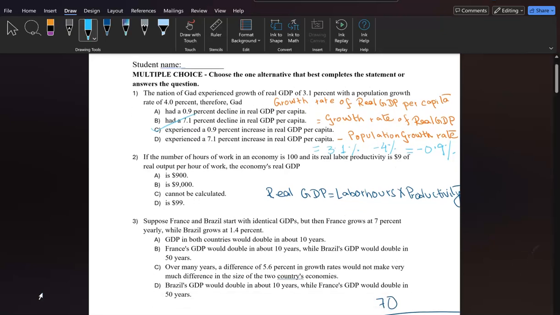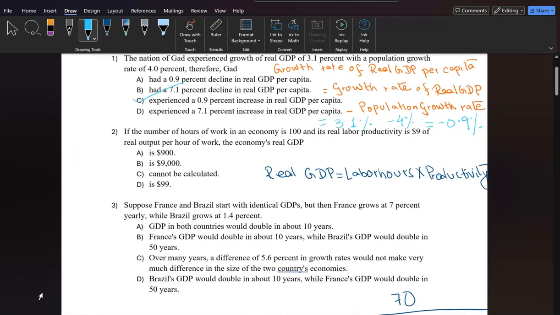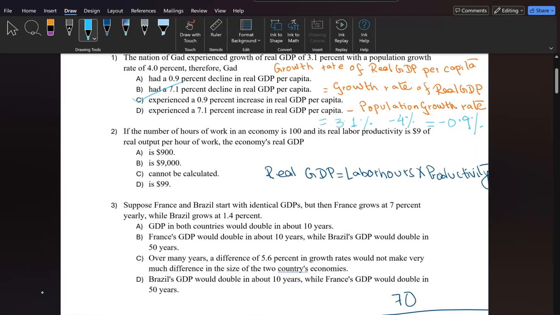The next one, I have the formula right in front of us. The real GDP is labor hours, which is 100, times the productivity of 9. This brings it to 900.